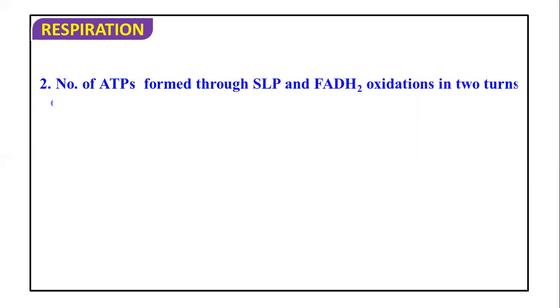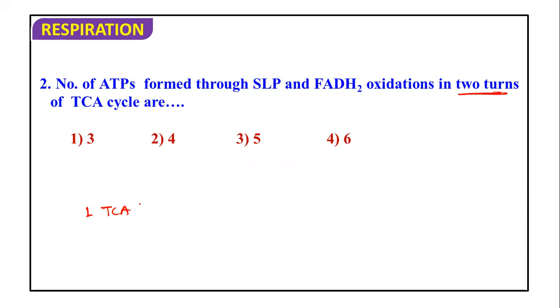Second question: the number of ATPs formed through SLP and FADH2 oxidation in 2 turns of the TCA cycle. In 1 turn of the TCA cycle, 1 FADH2 and 1 ATP through substrate level phosphorylation take place.